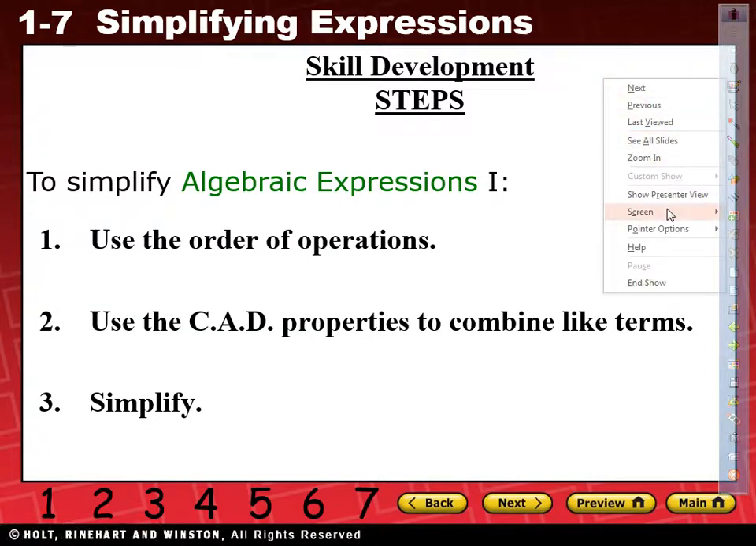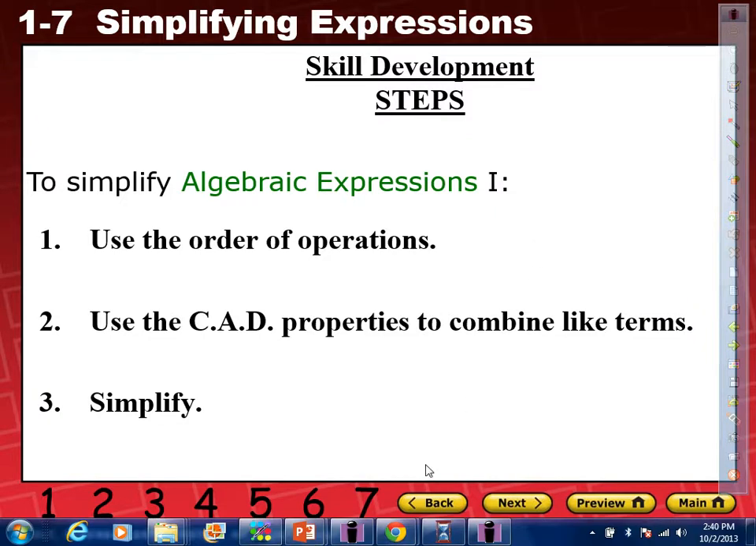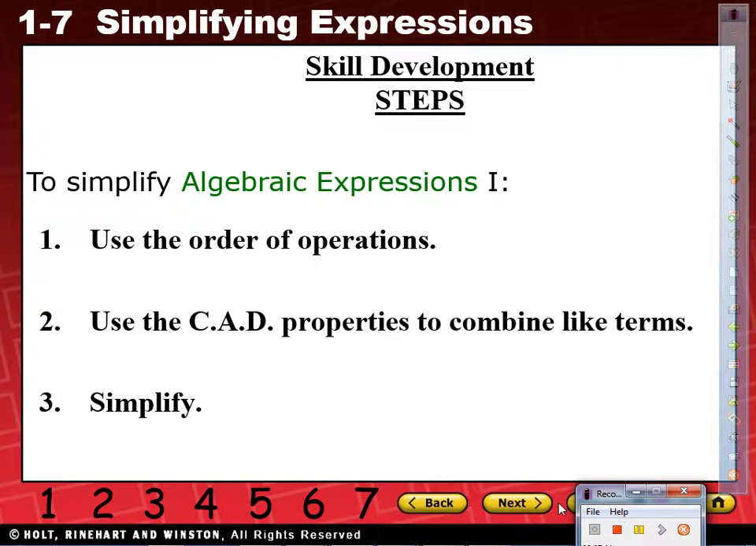So think about it. What properties are they talking about? Don't say it out loud. Madeline? Commutative, associative, and distributive. That is correct. We've been using those properties since 3rd grade, so by now you should have them down, right? All right? So copy those steps down.